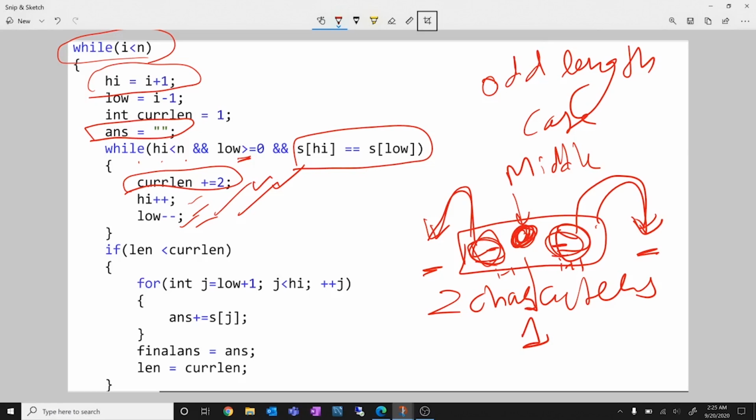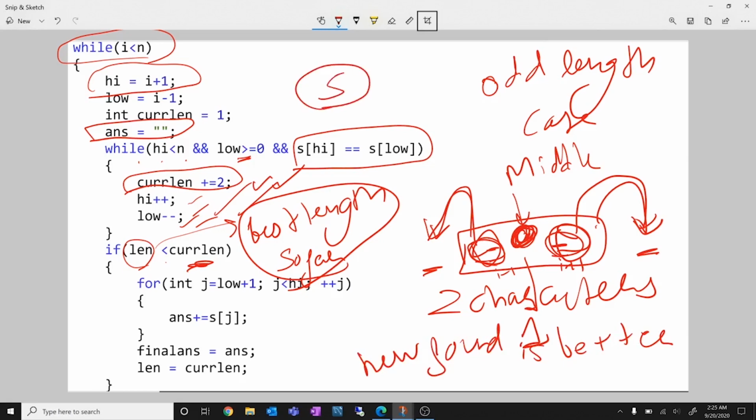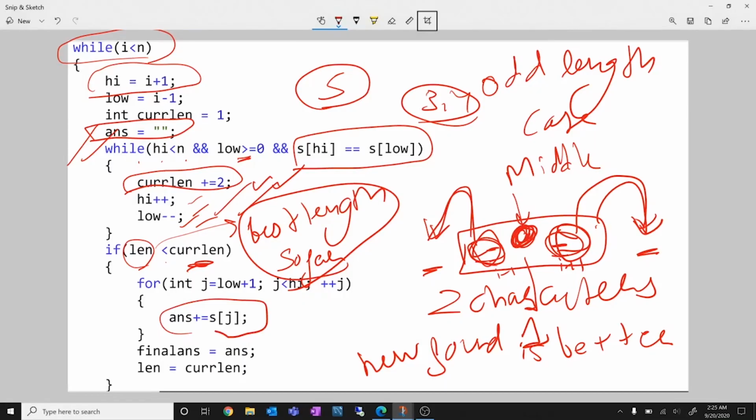If my length, so what length here was storing was the best length so far. Best length so far, right? So if this length is less than my current length, that is now my new found answer is better, right? So if in a particular case I find a length, current length is 5 and my previous best answer was 3 or 4, so I have to update it, and I also have to update my answer. So I'll just simply append all of these values starting from low plus 1.